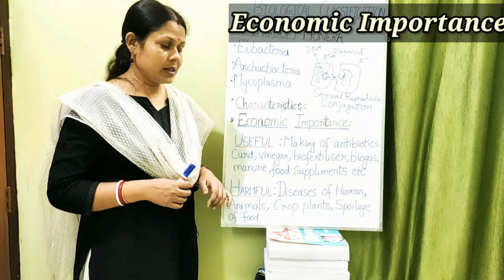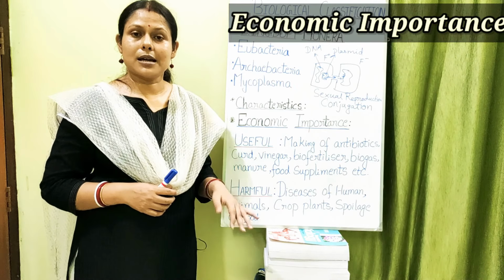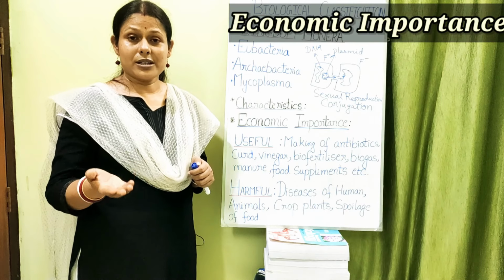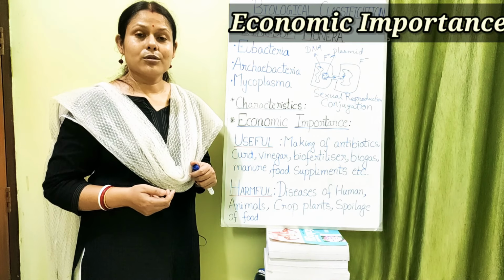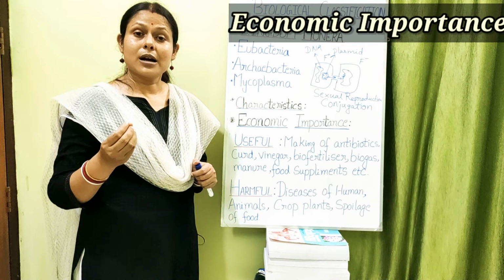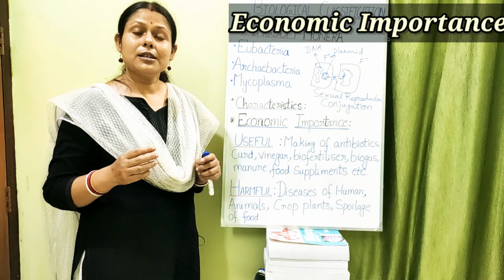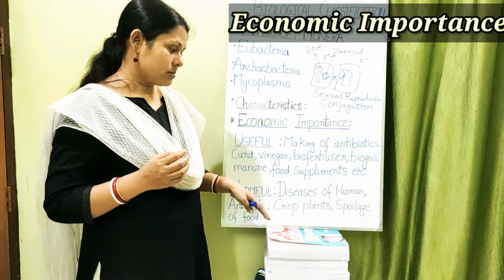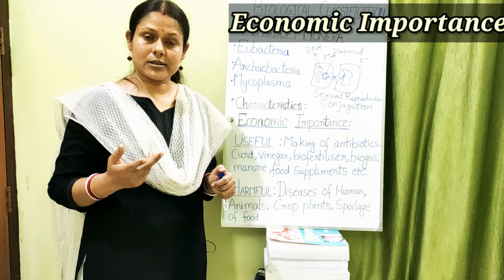Harmfulness. What is the harmfulness? Of course, the diseases of human beings, crop plants and animals are caused by most of the organisms belonging to kingdom Monera. You might have heard about cholera. Vibrio cholerae causes cholera. Then you might have heard about pneumonia and tetanus. These are diseases of human beings. Similarly, cows, the domestic animals, suffer from a disease called anthrax.